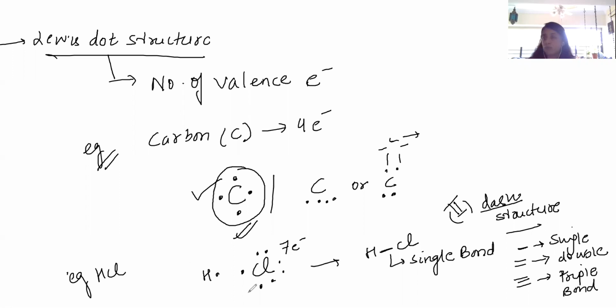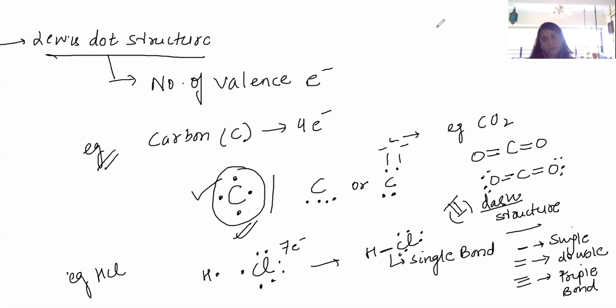Also, you have a choice whether to represent lone pairs or not, whether to draw lone pairs or not. I can draw it as well, 1, 2, 3, 4, 5, 6, or I have a choice not to draw them. For example, like in CO2, I can write the structure like this, or I can write the structure with lone pairs, 1, 2, 3, 4. Whichever way you find is better, you please use that.